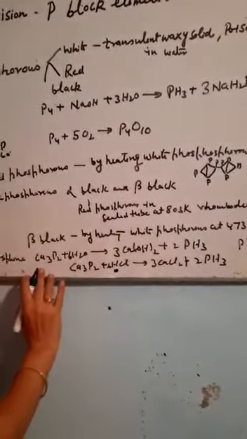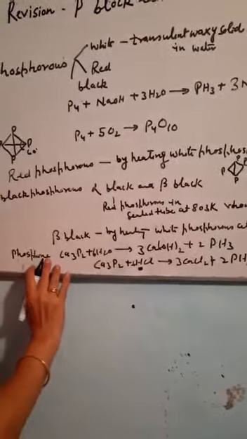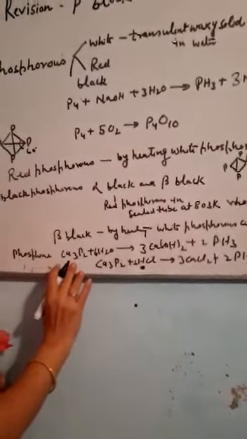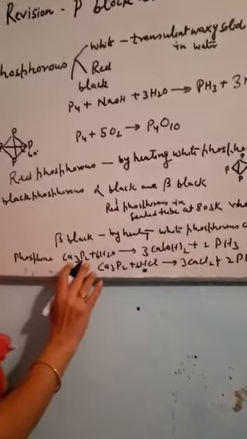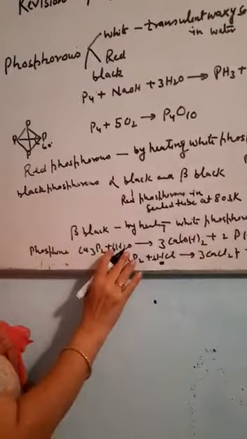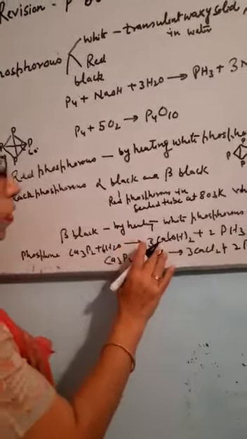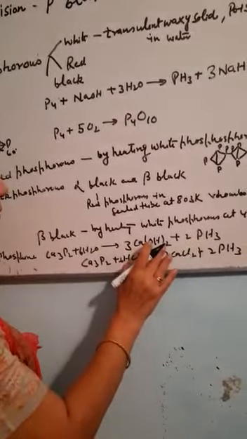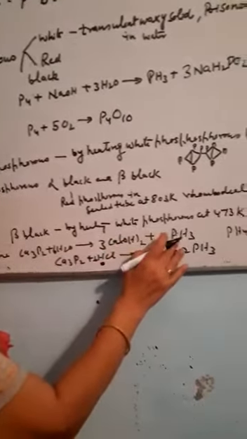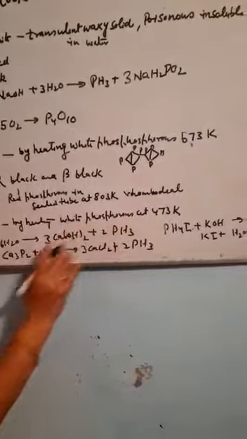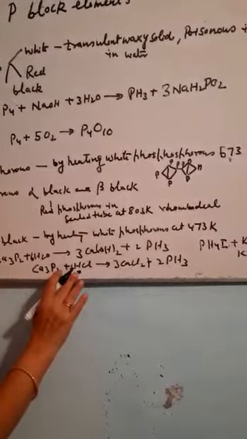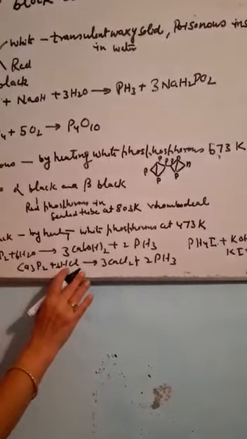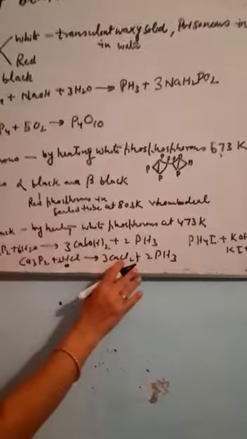The second method of preparation is the reaction of calcium phosphide, Ca3P2, with water. There will be formation of calcium hydroxide and phosphine. Or calcium phosphide can be treated with HCl to give calcium chloride and phosphine.